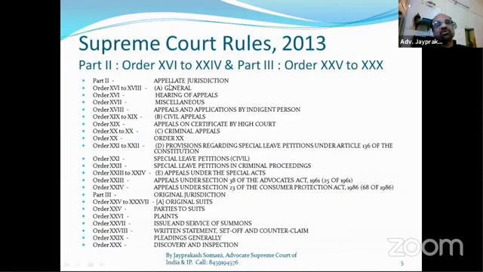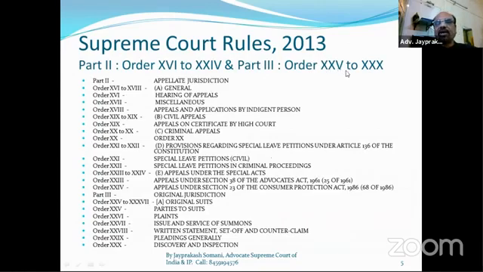So this is Part 2, appellate jurisdiction. The Supreme Court has appellate jurisdiction, original jurisdiction, extraordinary original jurisdiction, extraordinary appellate jurisdiction. This is very, very unique in nature, friends, because this is the apex court and they have to handle all types of matters, and how they classified all types of matters into different segments, everything I will show you today. Friends, this is Part 2, then Part 3 also,